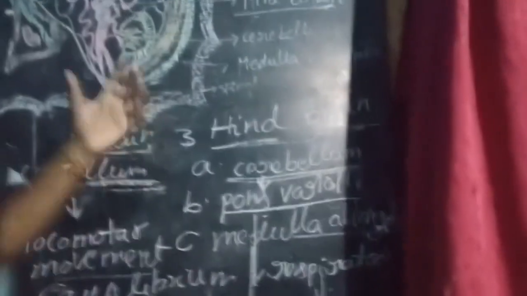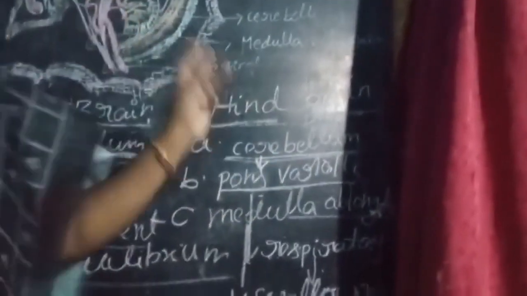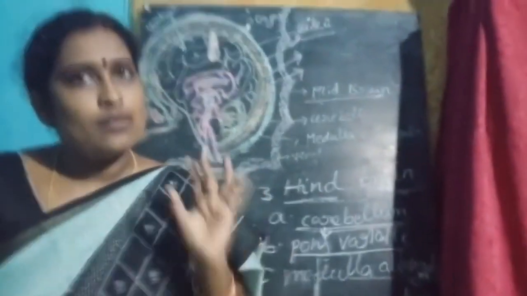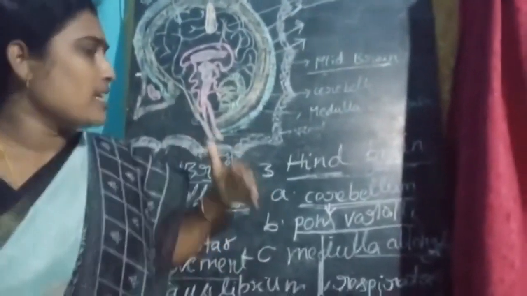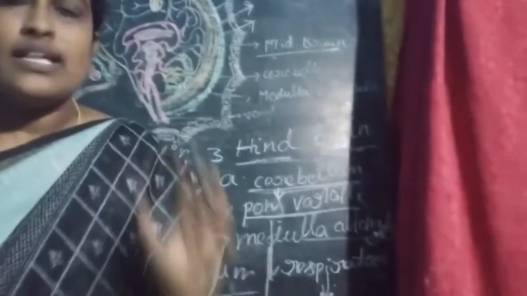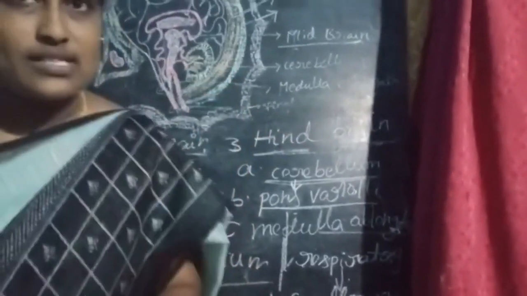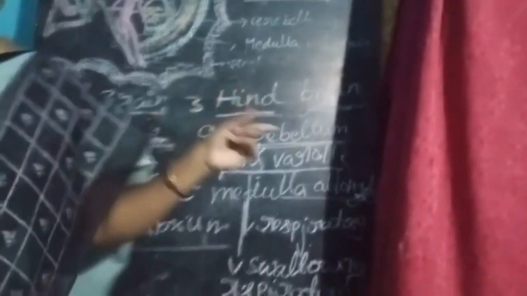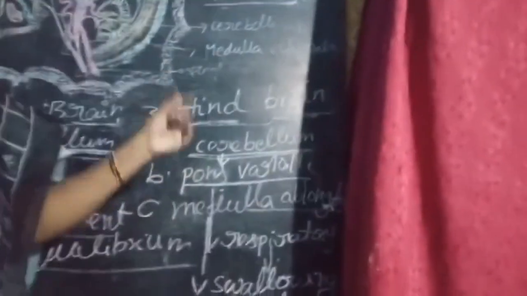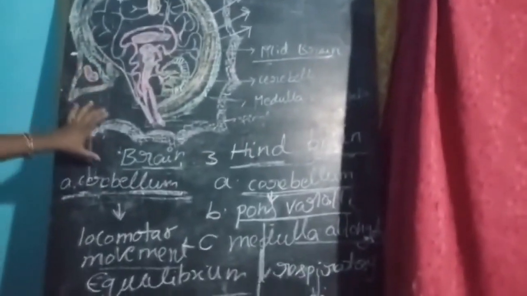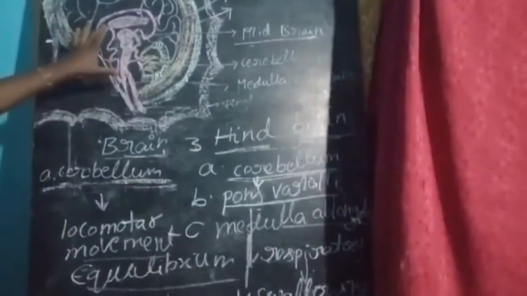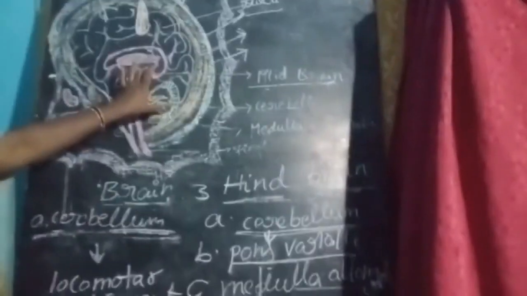First you can recall that the brain is divided into three parts: forebrain, midbrain, hindbrain. Before, I said the forebrain parts, you can remember their functions. Next one is midbrain. Next one is hindbrain. These are the main functions and diagram in the human brain. You can observe the parts of the brain.